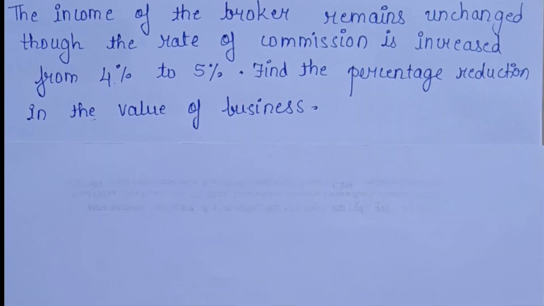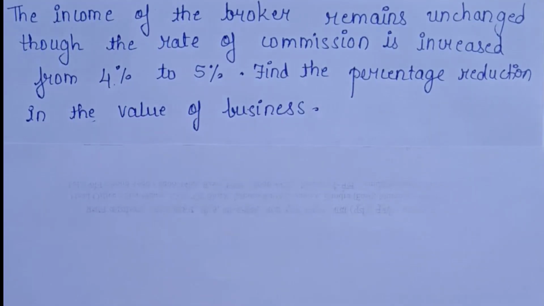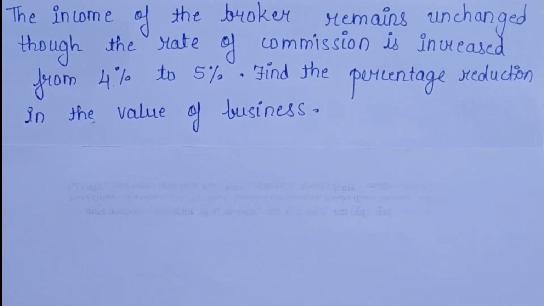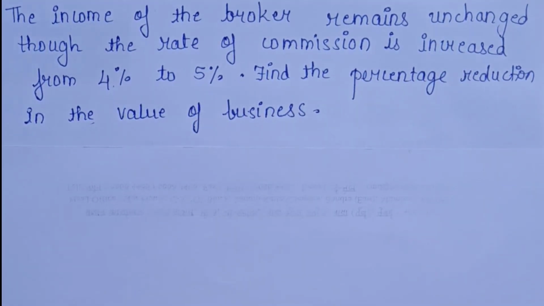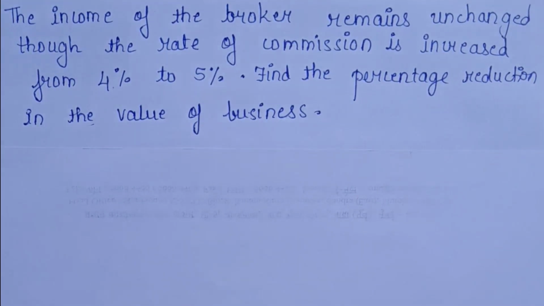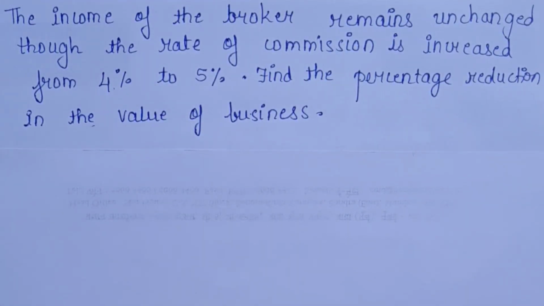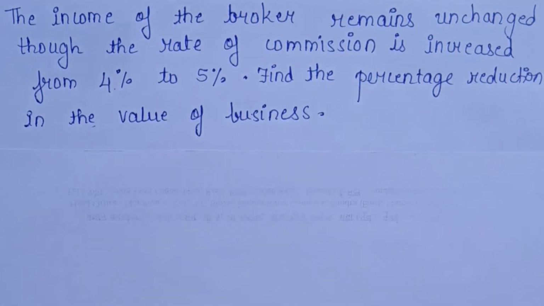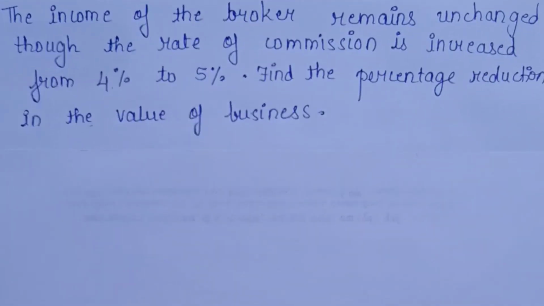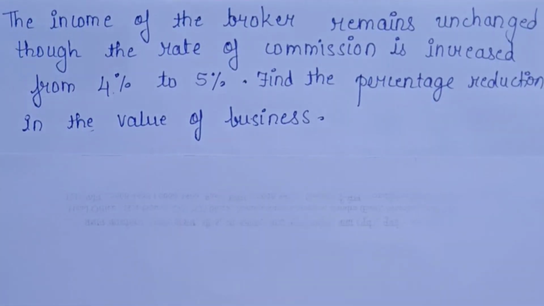The income of the broker remains unchanged, though the rate of commission is increased from 4% to 5%. Find the percentage reduction in the value of business. What is the income of the broker? We all know the income of the broker is nothing but the commission. What has happened in the two transactions? In the first transaction, for a certain sale amount, the rate of commission was 4%, and in the next transaction, for a certain sale amount, the rate of commission was 5%.